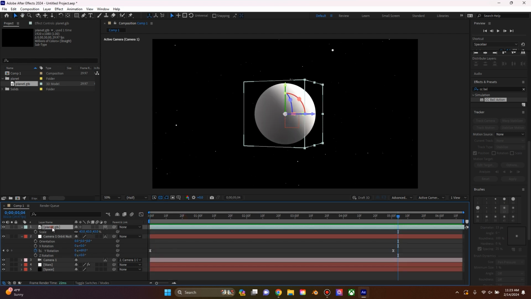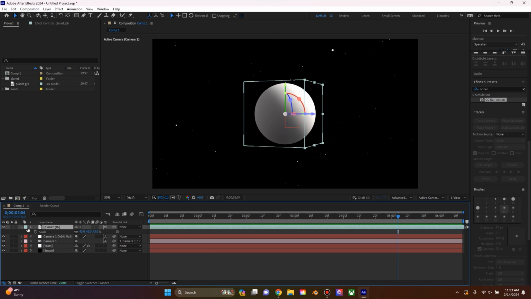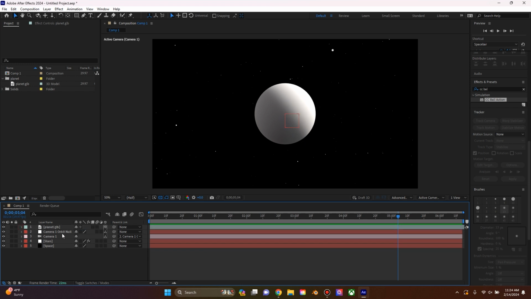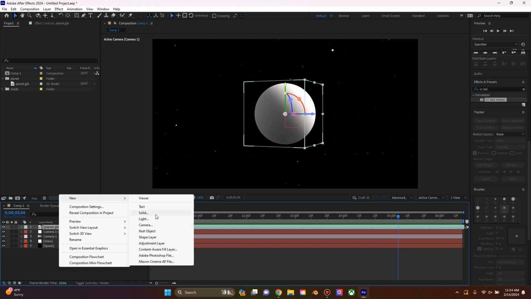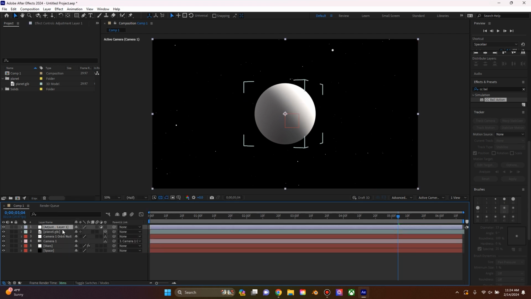Now the next thing we're going to do is, because this planet is just a solid white, of course you were welcome to add your own textures to it if you'd want to, but in this current edition of After Effects, you cannot directly throw effects onto 3D objects. It just won't work. So what to do to get around it is you can create a new adjustment layer, and I'm going to rename this to Planet Detail.